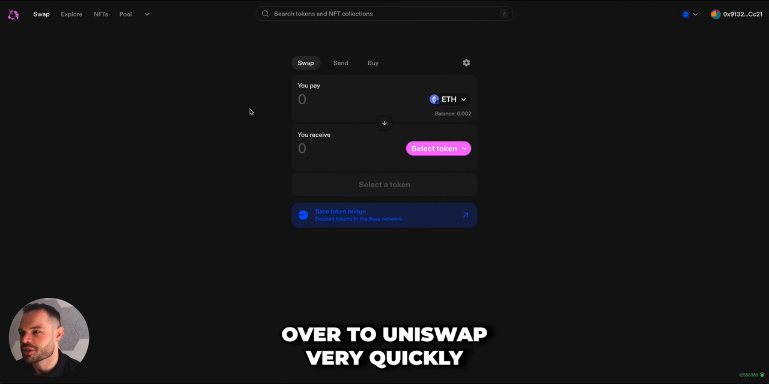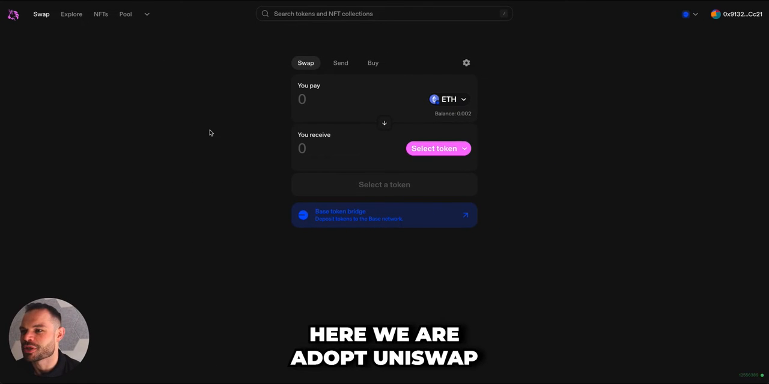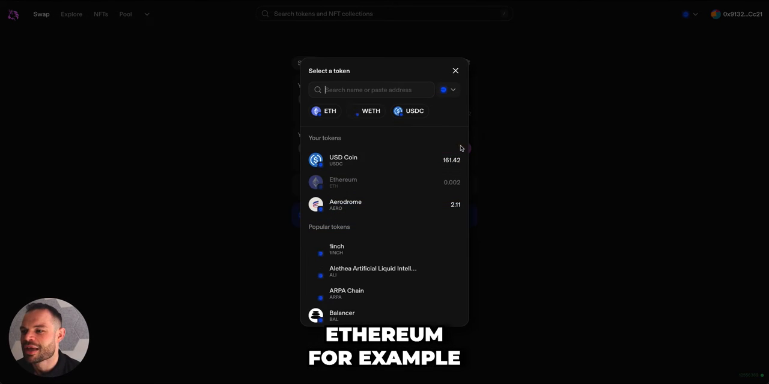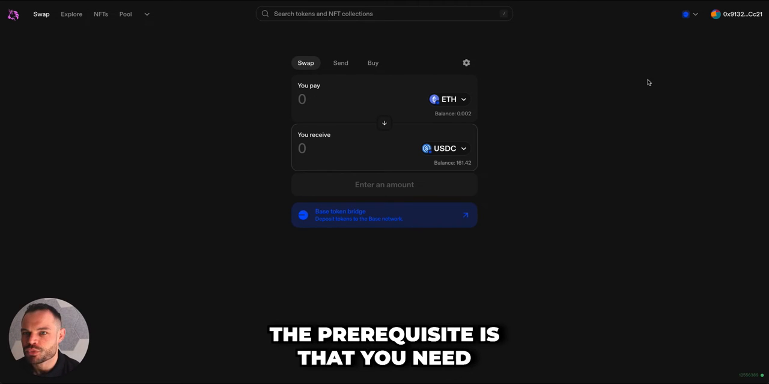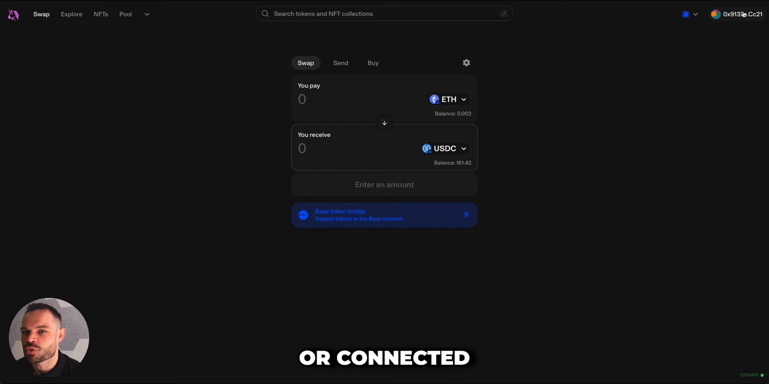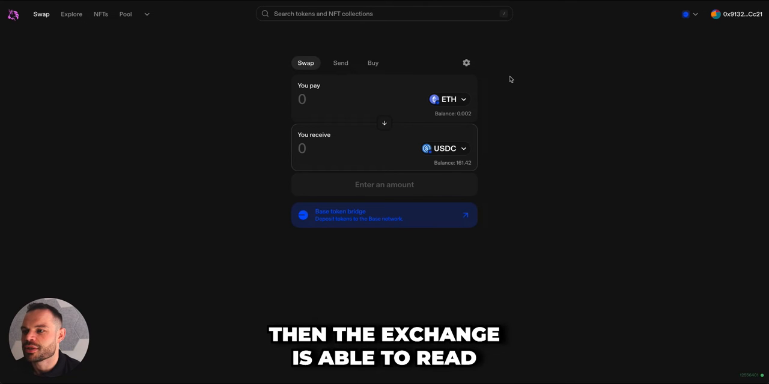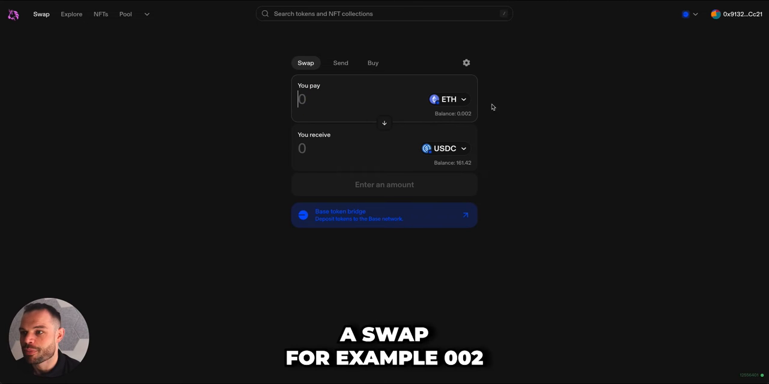So if we jump over to UNISWAP very quickly, here we are at app.uniswap.org, and you can see that we have the swap interface open, and the decentralized exchange allows us to select Ethereum, for example, and we could swap Ethereum to USDC. We can then see that our wallet is already connected here to the UNISWAP exchange. Again, the prerequisite is that you need to have your wallet attached or connected to the exchange, so you could be using MetaMask or Trust Wallet, etc. Then the exchange is able to read the balances in your wallet. It allows you to set up a swap.